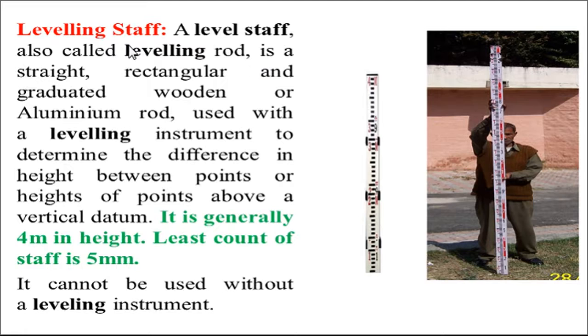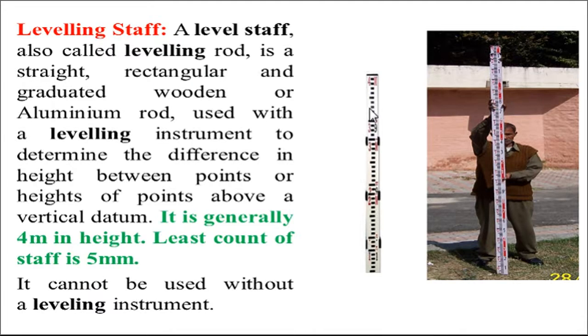So, leveling staff. A level staff, also called a leveling rod, is a straight, rectangular and graduated wooden or aluminum rod used with a leveling instrument to determine the difference in heights between points or heights of points above a vertical datum. It is generally 4 meters in height. The least count of a leveling staff is 5 mm. It cannot be used without a leveling instrument.